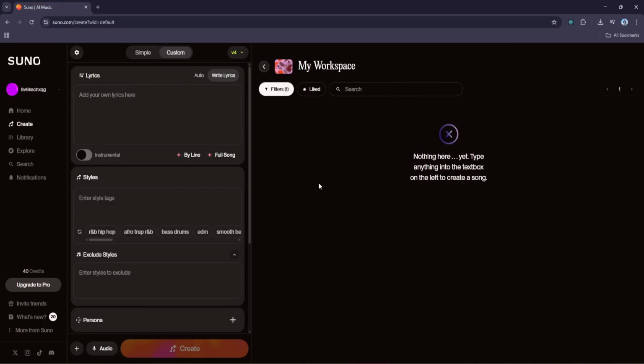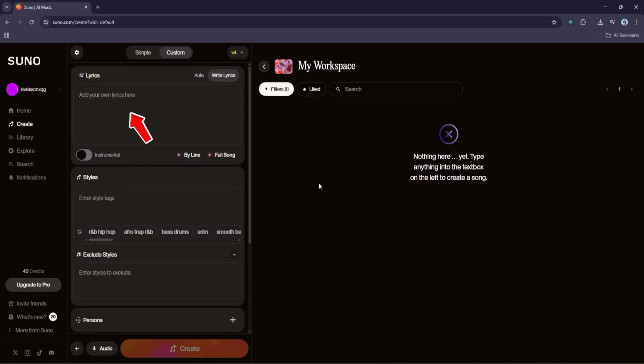That brings us to the Suno dashboard, and this is where everything happens. The interface is super sleek and beginner-friendly. You've got a few main panels to work with. At the top, you'll notice 2 modes, Simple and Custom. For our project, we're going with Custom, which gives us full control over lyrics, style, and vocals.